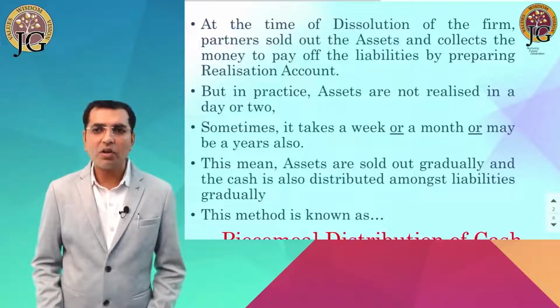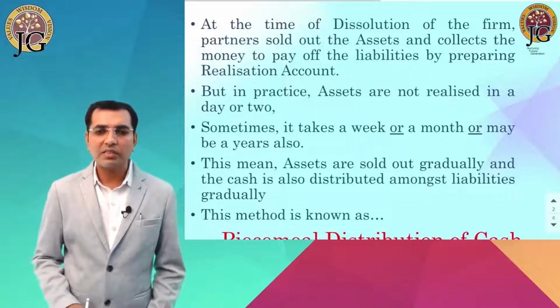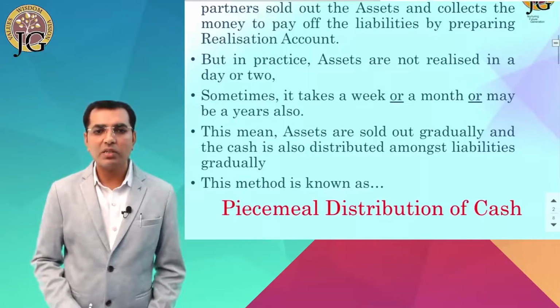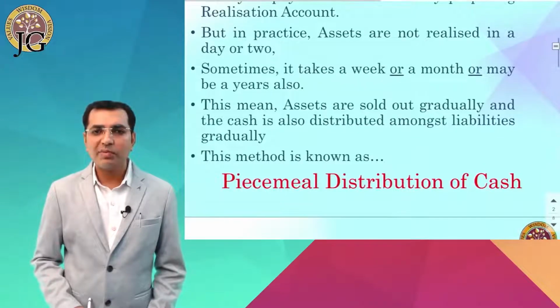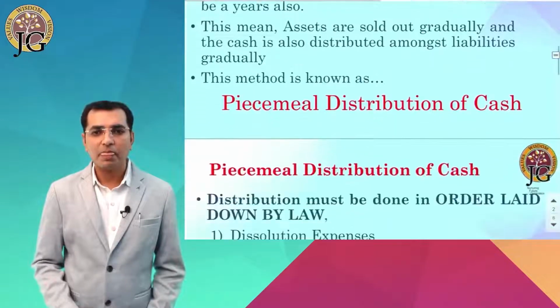That takes a week or a month or maybe years. This means assets are sold out gradually and cash is also distributed among the partners gradually. This method is known as piecemeal distribution of a cash.